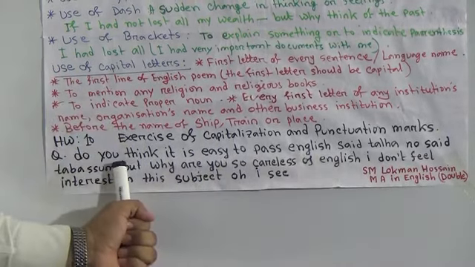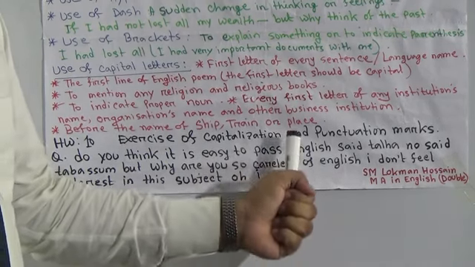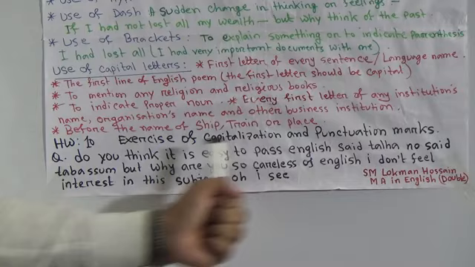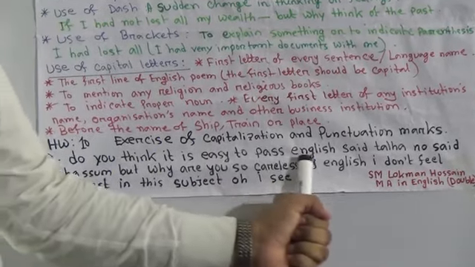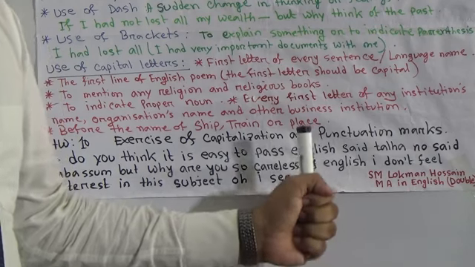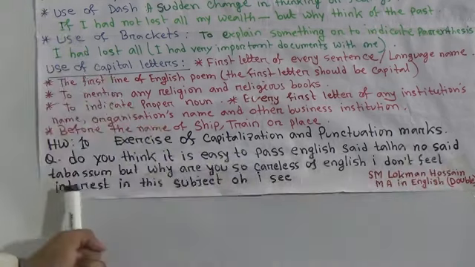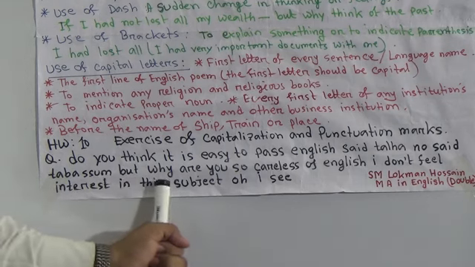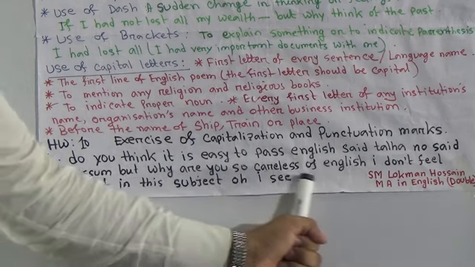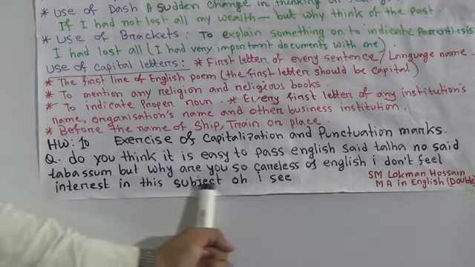Here you can see there is not given any comma, full stop, semicolon, nothing is here. And capitalization is not used here. You must change them, you must write them correctly. Said Talha, no, said Tabassum, but why are you so careless of English? I don't feel interest in this subject.